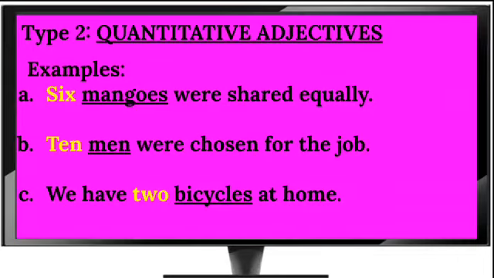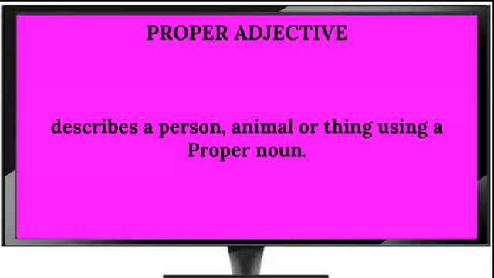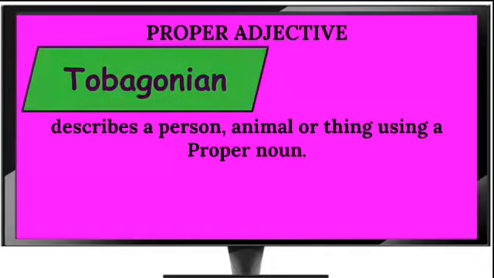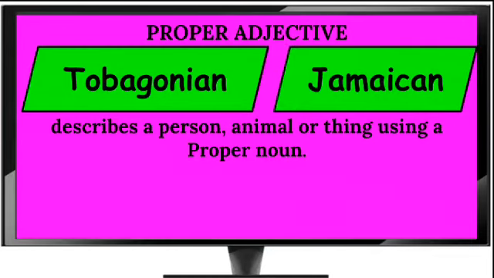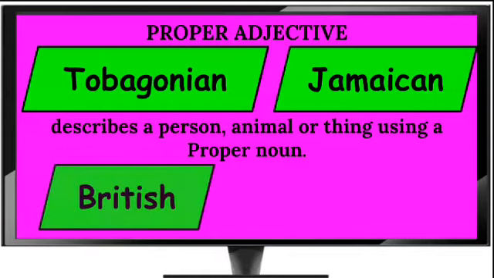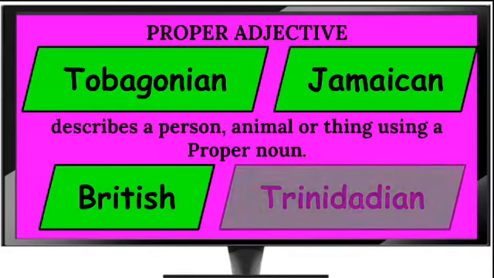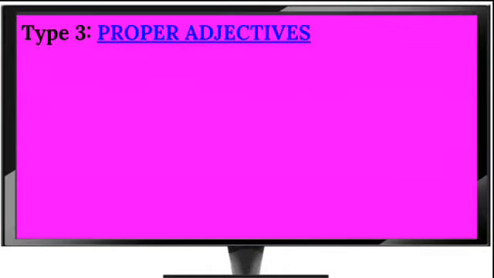Proper adjectives. A proper adjective describes a person, animal, or thing using a proper noun. Examples: Tobagonian, Jamaican, British, and Trinidadian. Proper adjective being our third type, let's look at some example sentences.